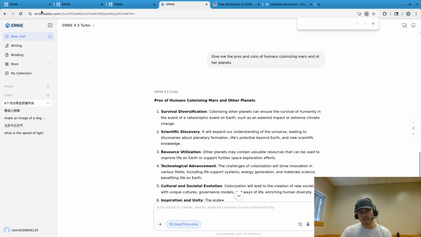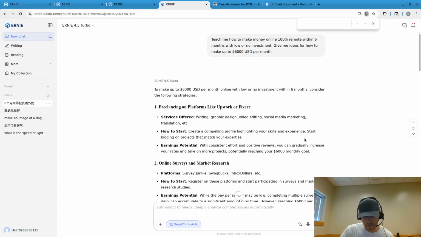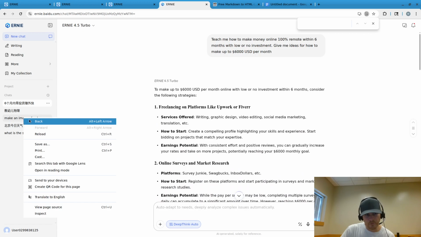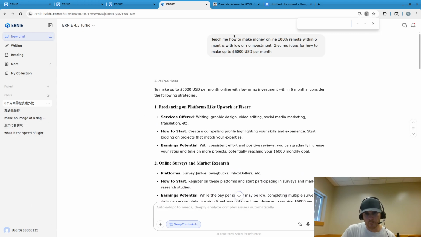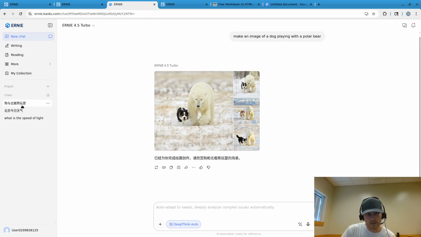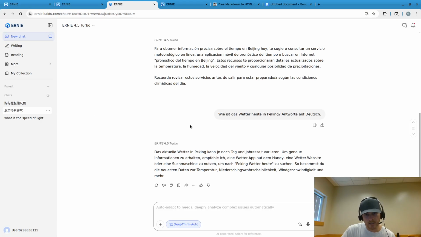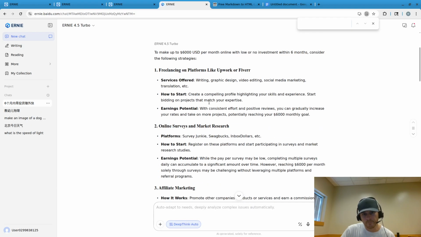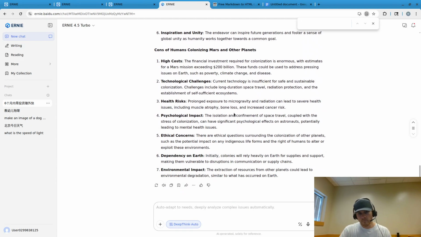And again, Ernie is a Chinese chatbot. So again, Baidu is a Chinese chatbot, but I think it gives really great output in other languages. Like I showed you before, it gave really good output in German, in Spanish, in English, and yeah, I think this is quite wonderful.